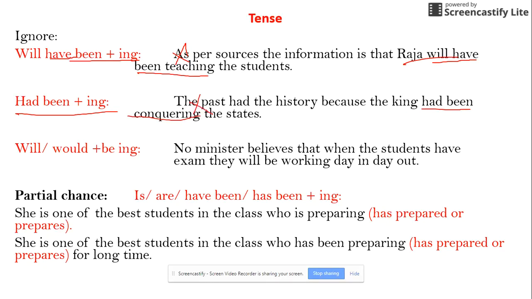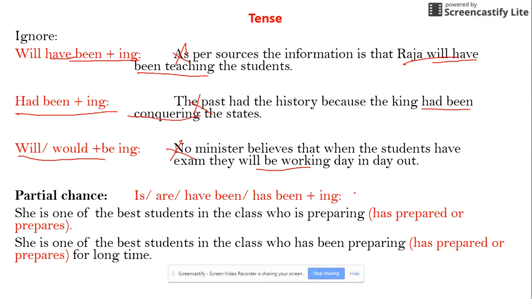The third one that GMAT does not accept, so we should ignore such choices, is will be ing or would be ing. Here, the minister believes that when the students have an exam, they will be working or they would be working. So will be ing, eliminate. These are the three tenses that, looking at the choices, we should ignore: will have been ing, had been ing, and would be ing.